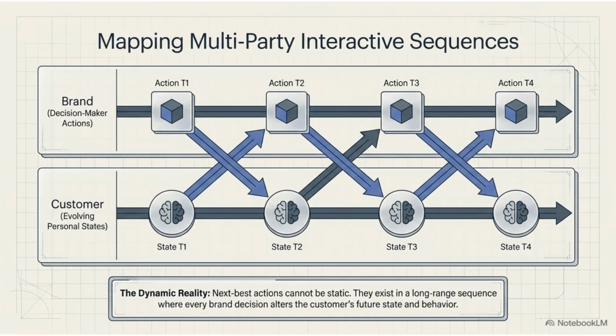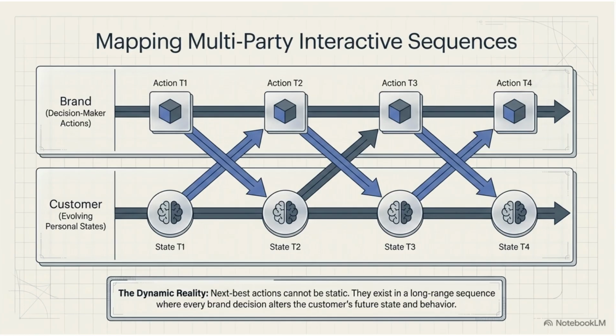We must map multi-party interactive sequences because the reality is dynamic. Next best actions aren't static. They exist in a sequence where every brand decision fundamentally alters the customer's future state and behavior.